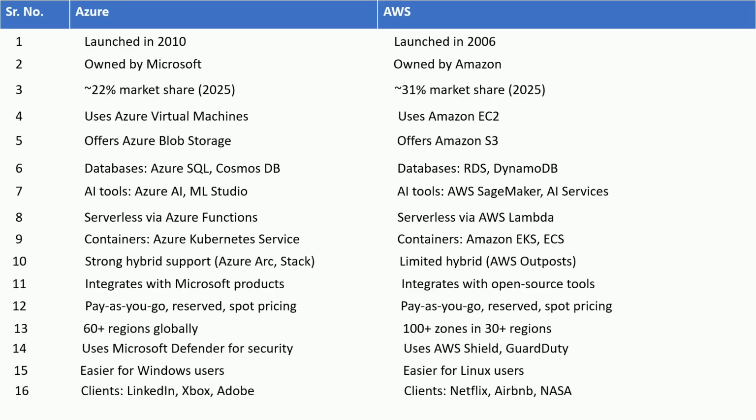Azure has clients such as LinkedIn, Xbox, and Adobe, whereas AWS has clients like Netflix, Airbnb, and NASA. So these are some basic differences between Azure and AWS. So that's all.